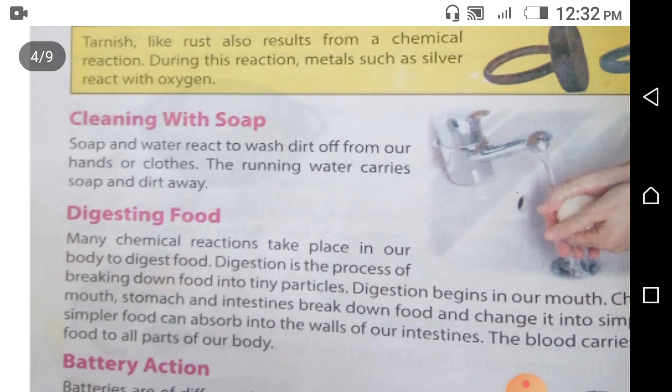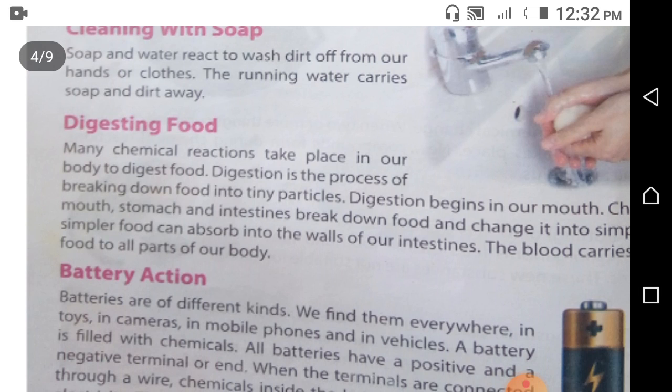Digesting food. Many chemical reactions take place in our body to digest food. Digestion is the process of breaking down food into tiny particles. Digestion begins in our mouth. Chemicals in our mouth, stomach and intestine break down food and change it into simpler form. The simpler food can be absorbed into the walls of our intestine. The blood carries this digested food to all parts of our body.